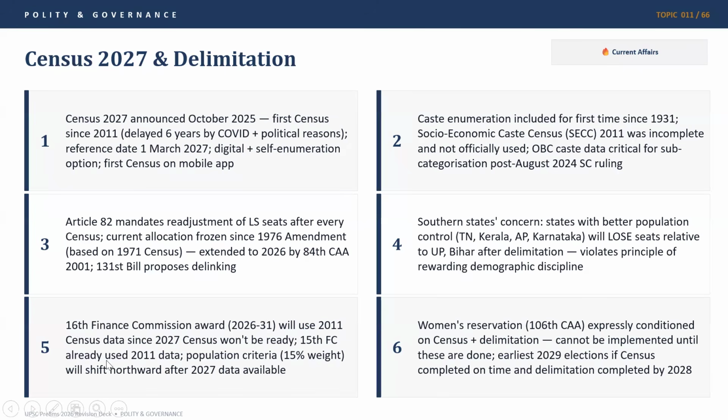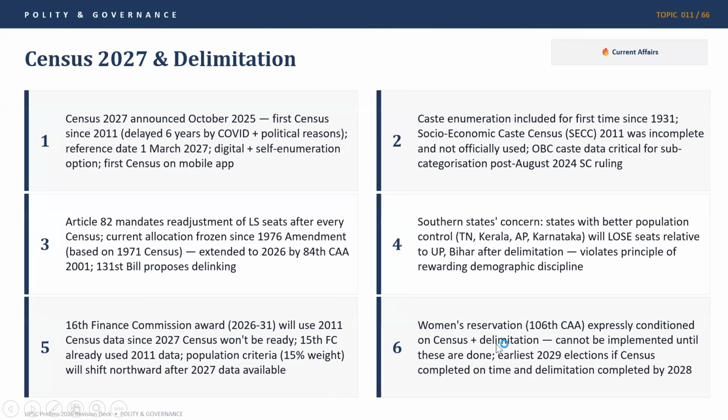15th Finance Commission already used 2011 data. So the population criteria, which is 15% of weight, will shift northward after 2027 data is made available. Women's reservation, we have read in detail 106th Constitutional Amendment Act in Nari Shakti Vandan Adhiniyam in the previous video. Expressly conditioned on census plus delimitation, it cannot be implemented until these are done. So this women's reservation can only be applied 33% on Lok Sabha, that is the seats of parliament, as well as state legislative assembly, Lok Sabha, Rajya Sabha, and the state legislative assemblies.